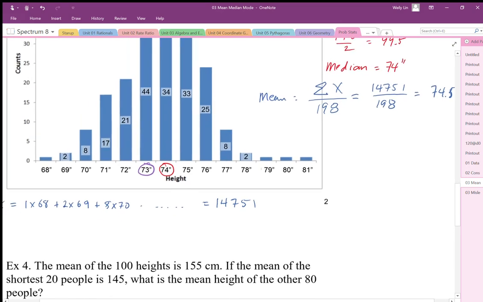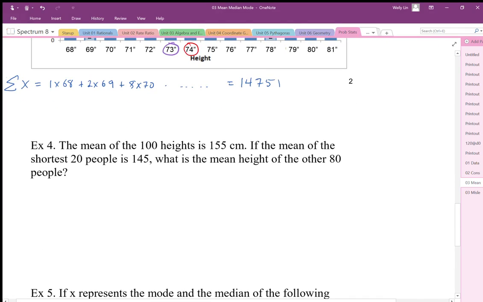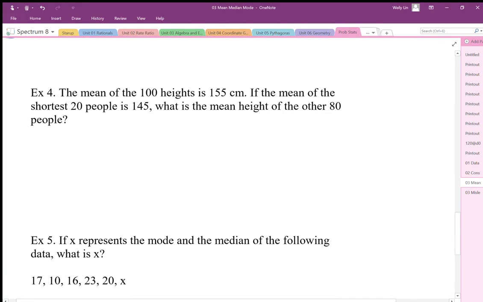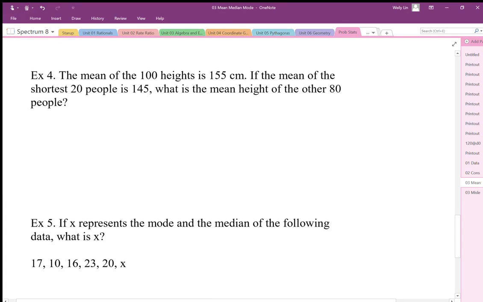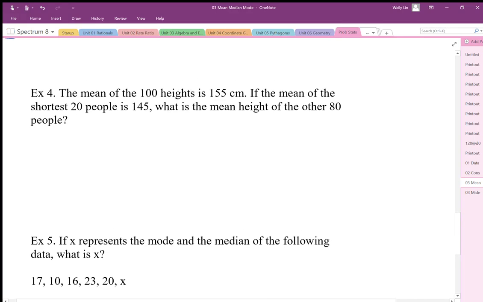Okay, so how do we do some of these other problems here? If we don't know some information, we have to think of how we can arrange this information so that we can solve some of these problems. So this says the average height of the people is 155 centimeters, and the average of the 20 shortest people is 145. What's the average height of the other 80 people?